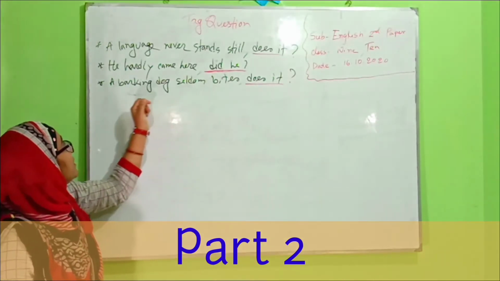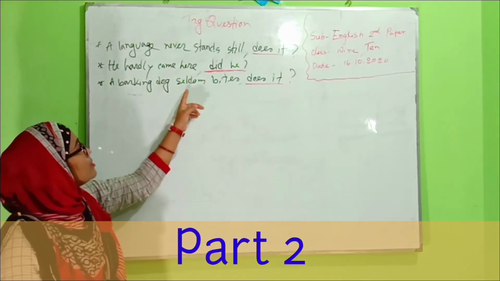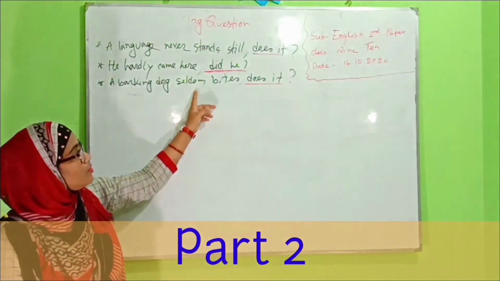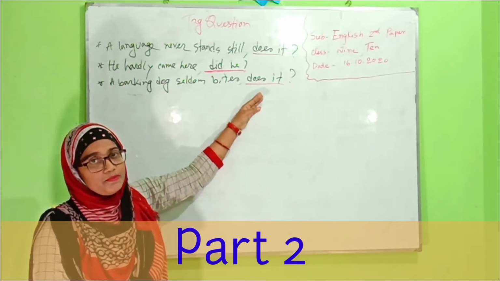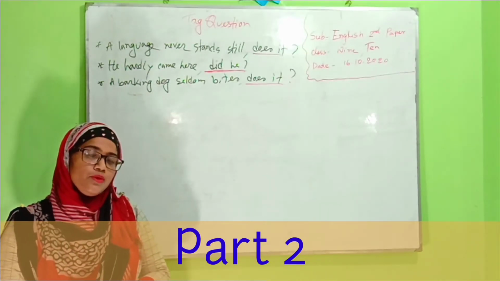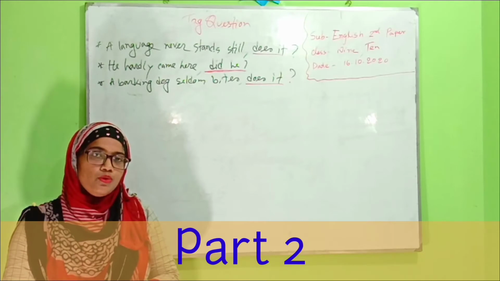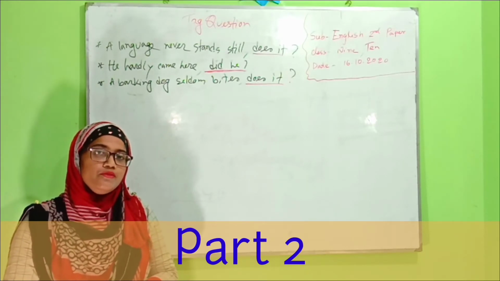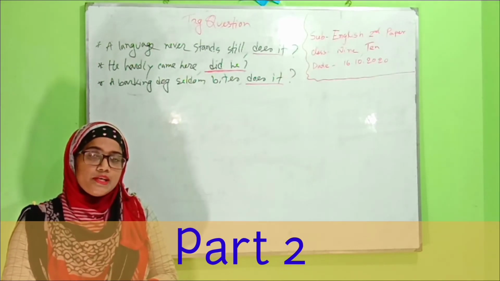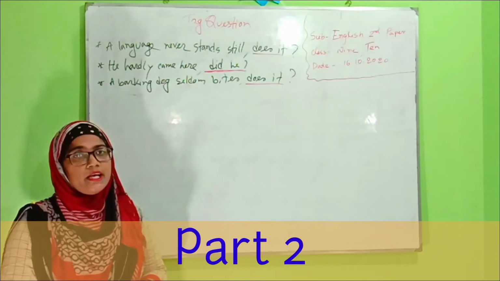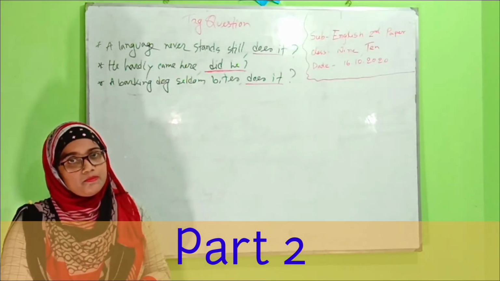Now next: a barking dog seldom beats. Seldom is also a negative word, so we make it positive. Again, the words never, no, nobody, hardly, seldom, scarcely, few, little express negative meaning, so at the time of making a tag we use a positive tag.